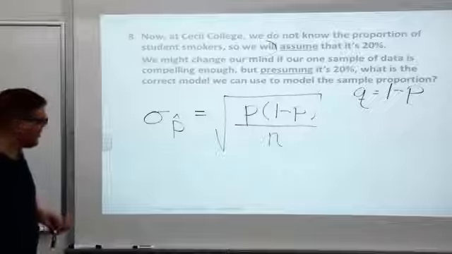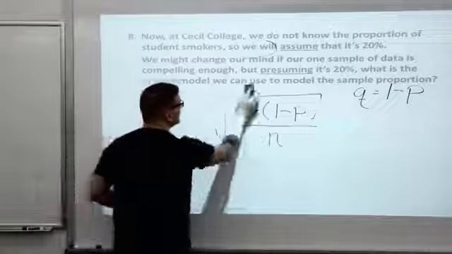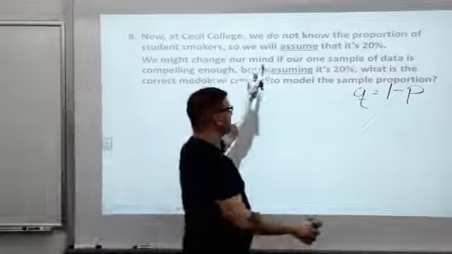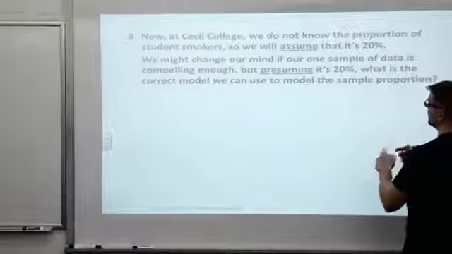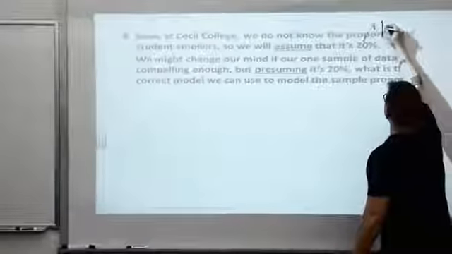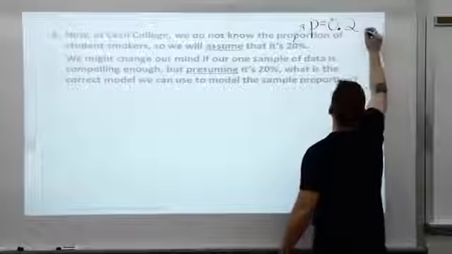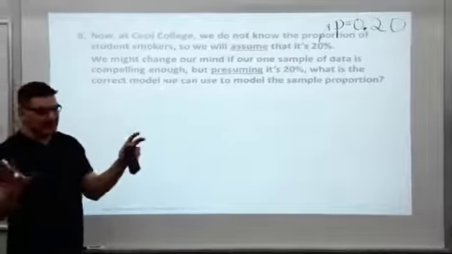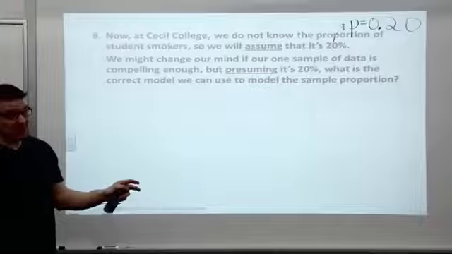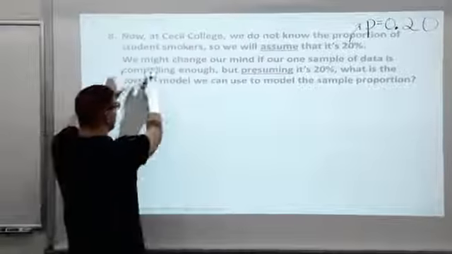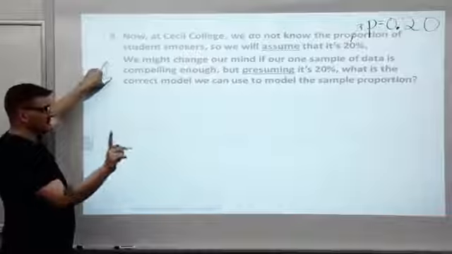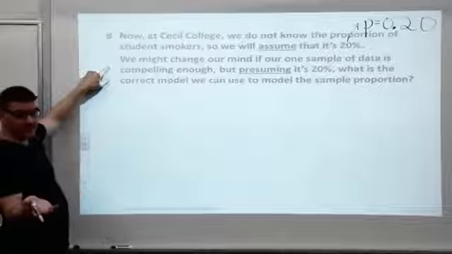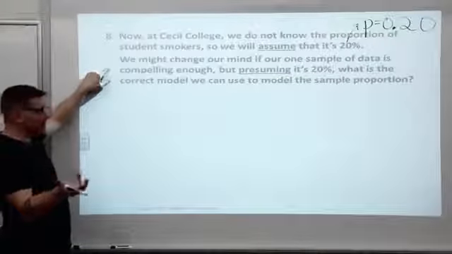All right. So to wrap this one up, now at Cecil College, we do not know the true proportion of smokers. Remember, that's unknown. We're going to assume that it's 20%. That p is the 0.20. Assume is underlined, like I'm making an assumption here. I don't know if it's a good or bad assumption, but I'm making that assumption. We might change our mind. Remember, we'll take one sample of data, and if that data is compelling enough, like let's say we take one sample and we get 30% smokers, is that going to change our mind about our assumption?